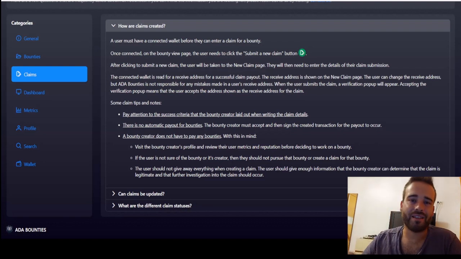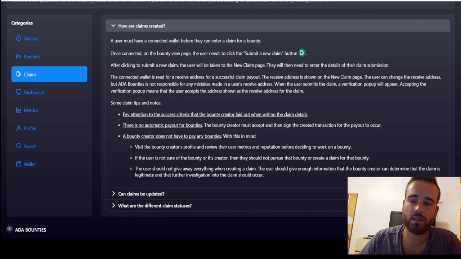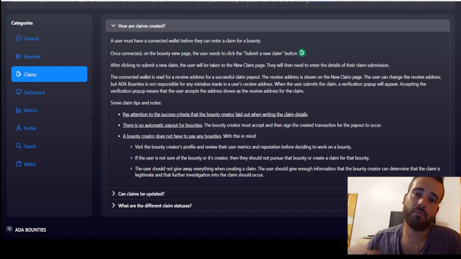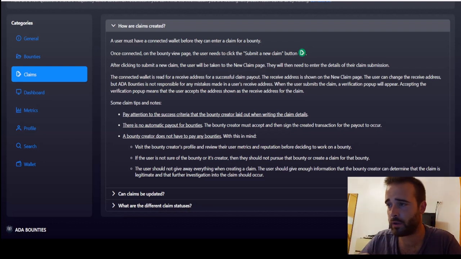But you also have the leaderboard of the reputation system that will show you in the future, and that allows you to compare them with other people in the platform and get some context in terms of how good of an ADA bounty creator they are and how well they are acting inside the platform. If you're not sure about this bounty creator, then maybe it's not worth pursuing this bounty, and you should not give away everything when you create a claim.